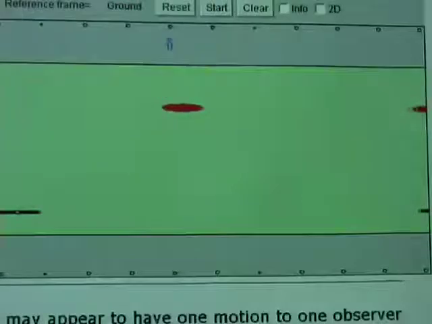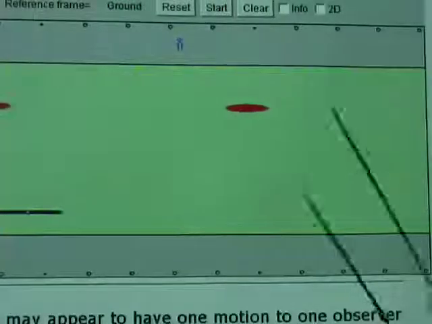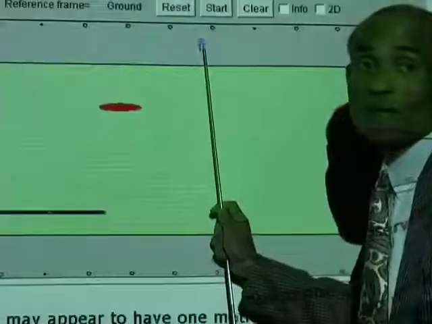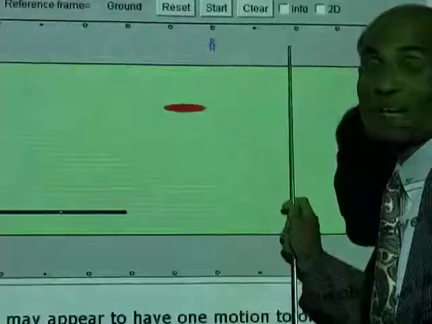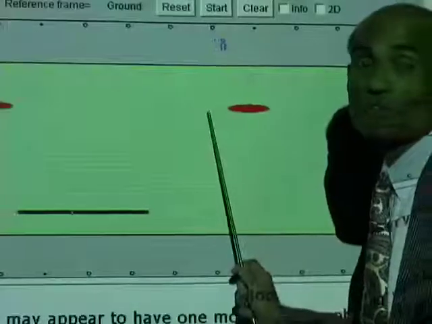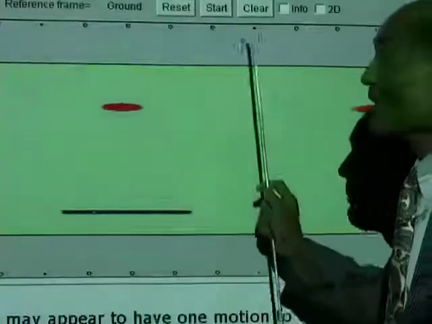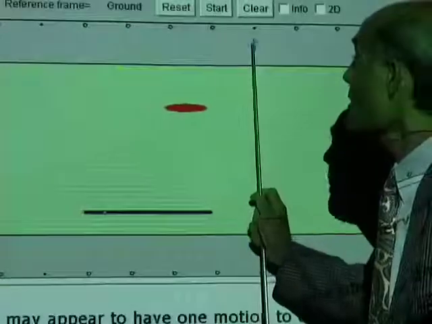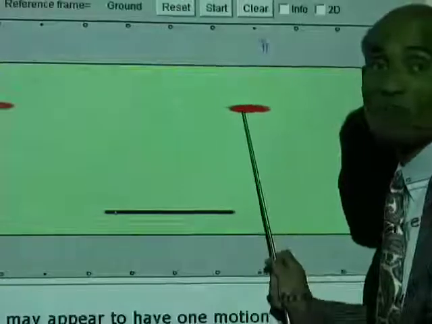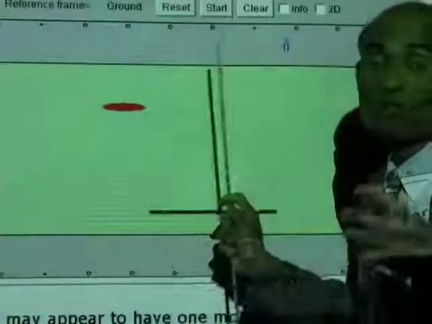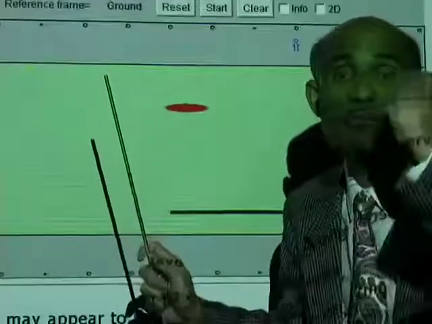Now, tell me again. When we observe from outside, what is the velocity of the man? 1 meter per second i. What is the velocity of the boat? 5 meters per second i. Now I want to find the relative velocity of the boat with respect to the man. That means the man is now the frame of reference.